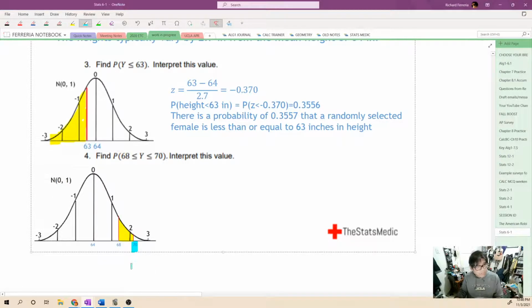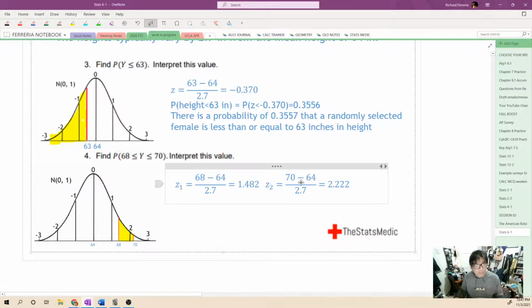Now we've highlighted the area between 68 and 70, and we're going to find the two z-scores. The first one, 68 minus 64 over 2.7, gives us a z-score of 1.482. Then our second one, 70 minus 64 divided by the standard deviation of 2.7, gives us a z-score of 2.222.